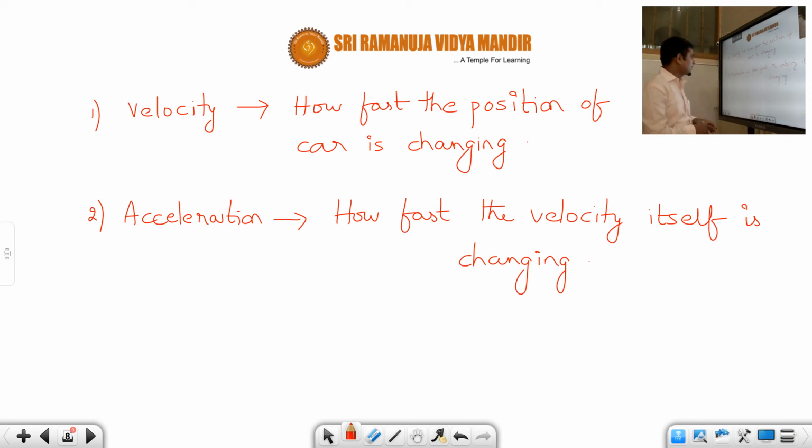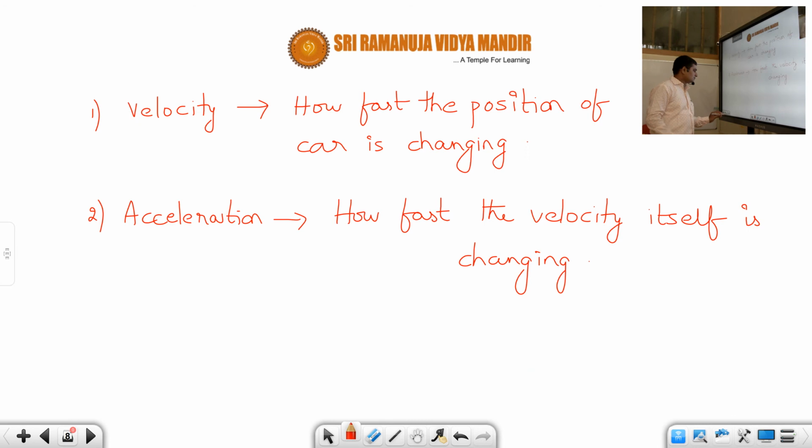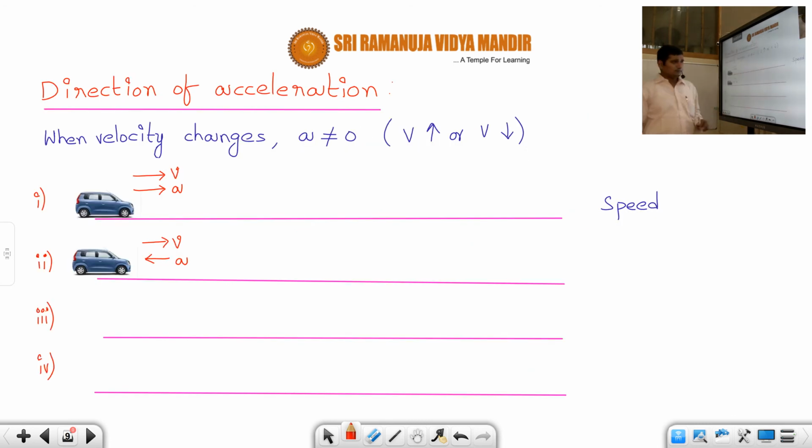Okay, I hope, students, you understood this one. So if you understand this example, then it is very easy. Here also, second case also changing, third case is also changing. But in second case, it is changing slowly. Third case is changing very fast. So after few classes we'll see acceleration as some 10 meter per second square or 20 meter per second square or 1 meter per second square. So what does it mean? The change in velocity is very less in that acceleration of 1 meter per second square, whereas change in velocity is very high when the acceleration is 20 meter per second square or like that. Okay, students. So this point is very important.